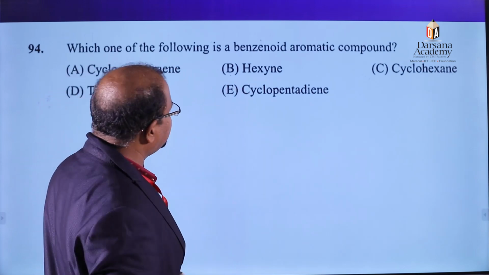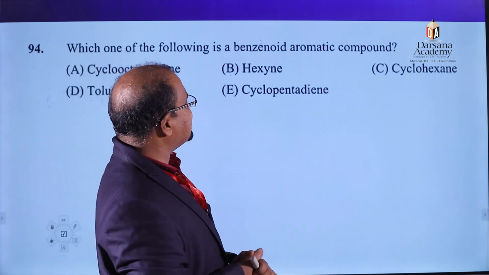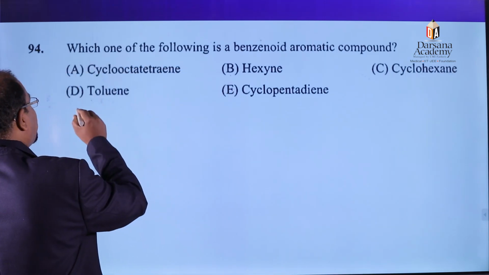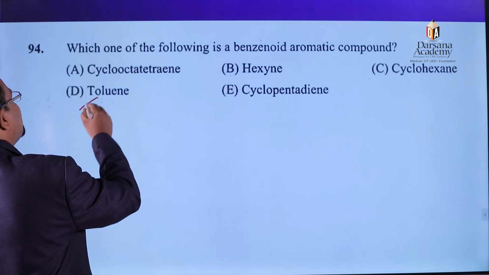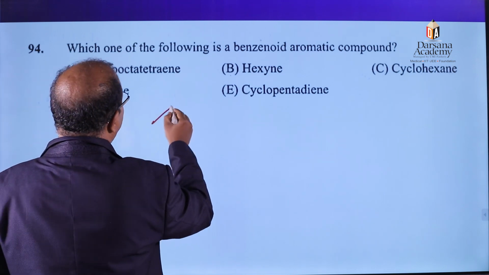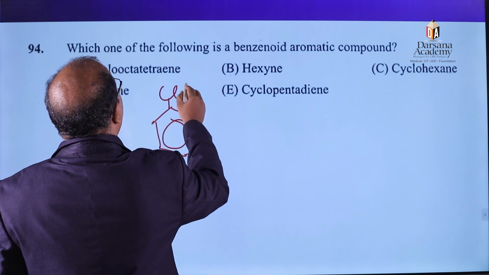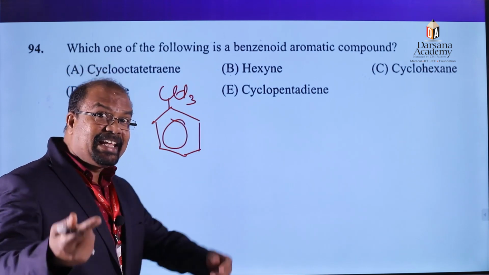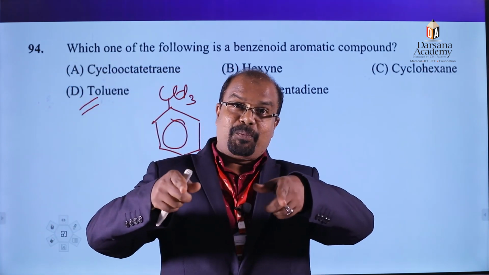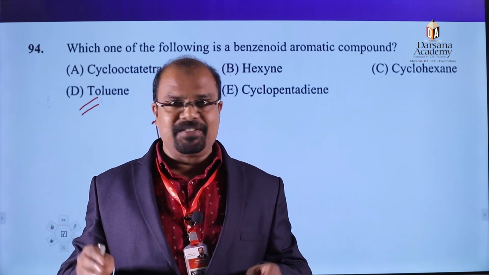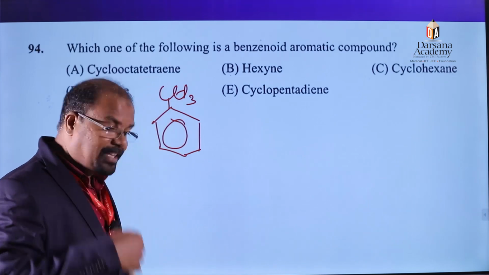What about this option? Sorry, the last option, E, cyclopentadiene, is also an alicyclic compound. What about the D option? D option is toluene. Toluene means methylbenzene. So this will be the aromatic compound. You know that benzene and its derivatives are aromatic compounds as well as having benzenoid structure. Clear? It's an easy question. Okay, then we can go for another question.